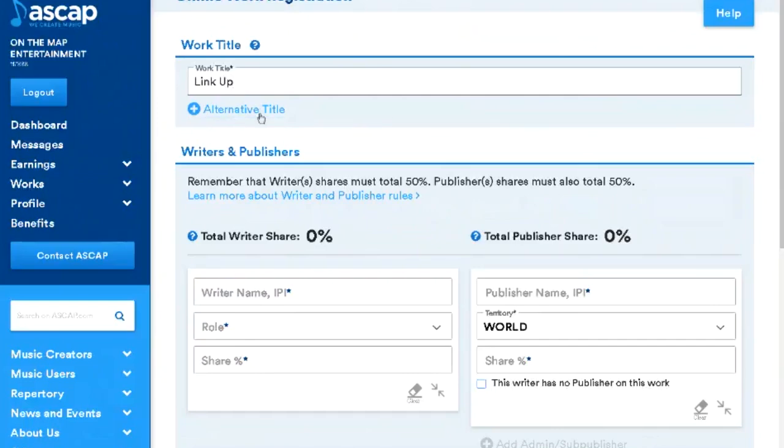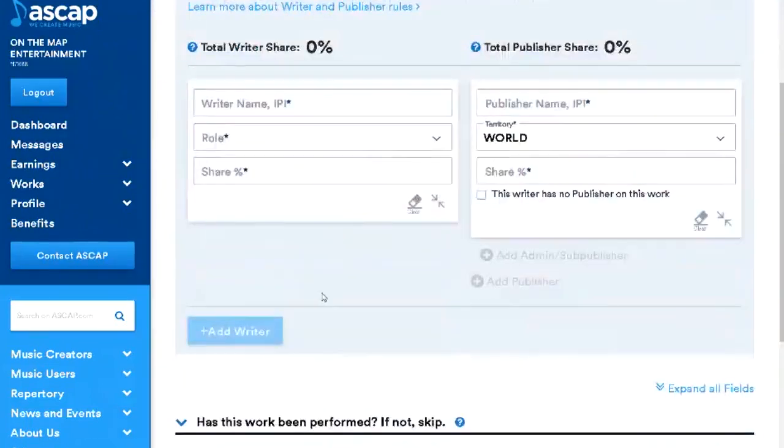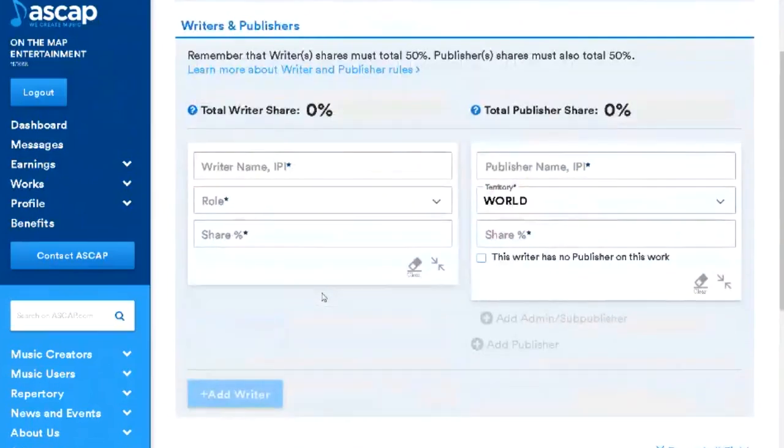Any alternative titles? If the song is called something else or could be confused with something else, put an alternative title in. I don't have one for this particular song, so that's not a big deal. All right, so the writers and the publishers portion.